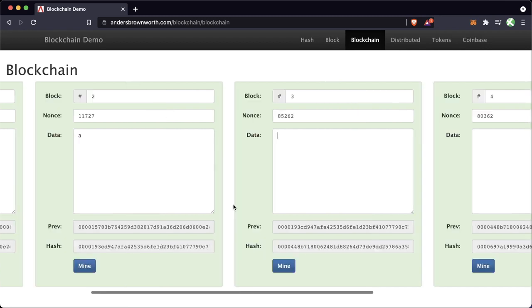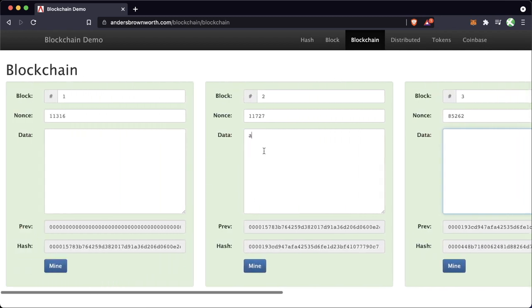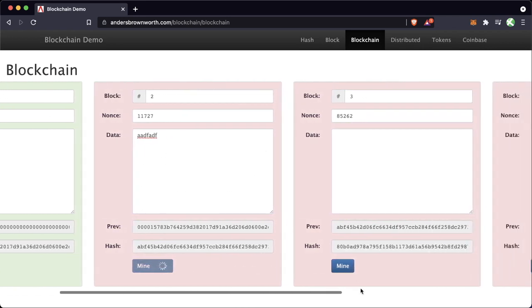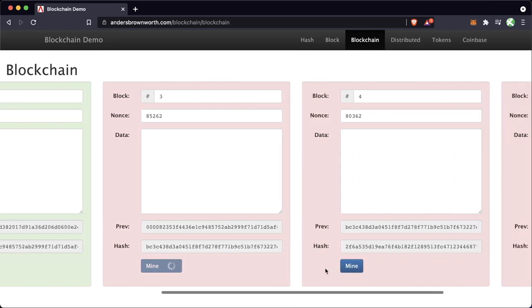Now this makes a lot of sense, right? So we have this blockchain. It's really hard to change something in the past, but if we do, we can just go ahead and remine it. Now, if I'm the one who controls the blockchain, right? If I'm the one who controls this, and I want to change something in the past, well, okay, great. All I got to do is change this data here, and then mine each one of these. Obviously, it's going to be very computationally expensive, but it's something that I can do, right? If I'm the one who owns the blockchain.